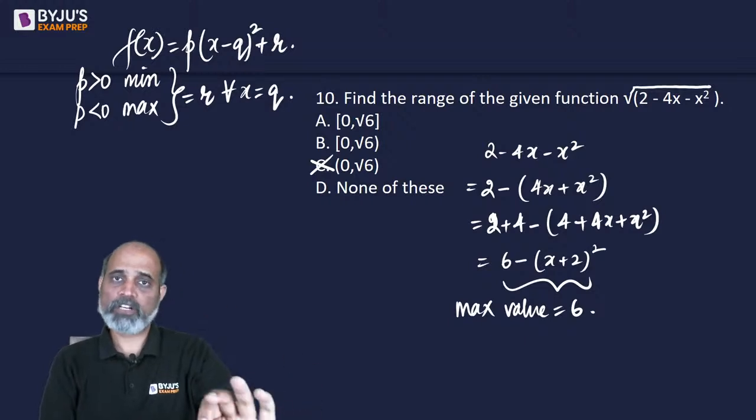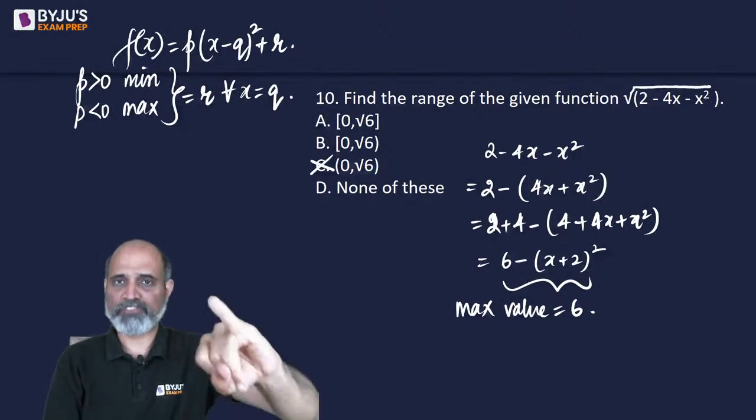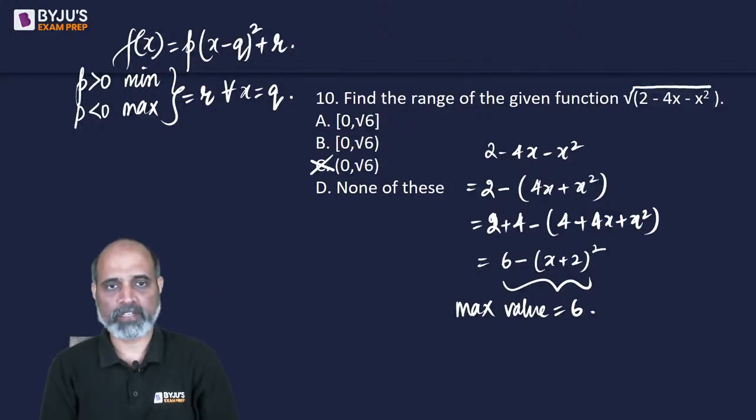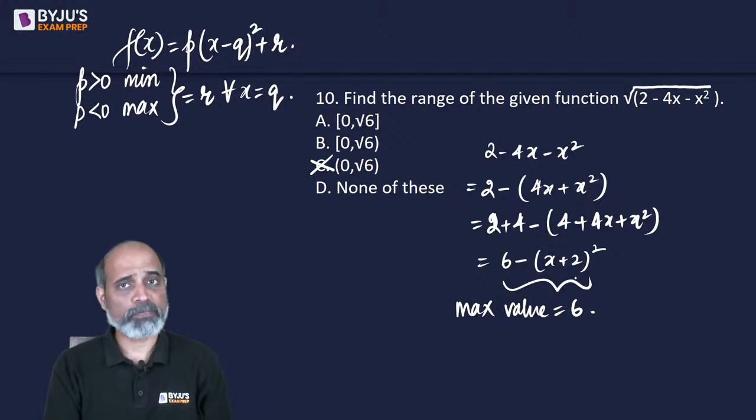So this particular approach helps us not differentiate or not form quadratic. वो direct आपको पता चलता है. If I compare, p is minus 1, q is minus 2 and r is 6. तो जो भी है minima या maxima वो आपको बाहर वाला number होगा 6. So the maximum value of this is going to be 6 inside.